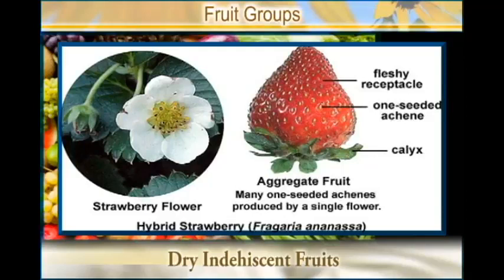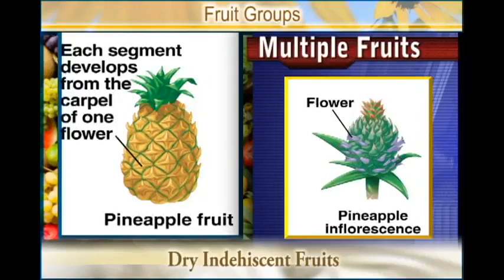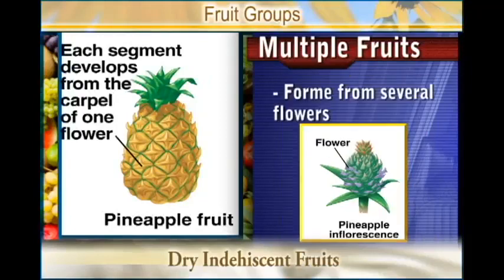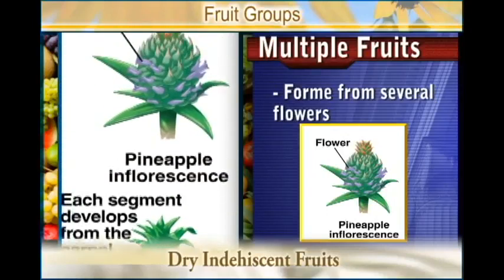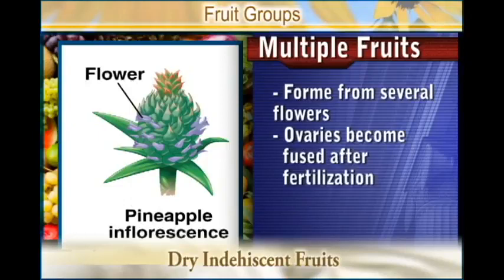We have another fruit, which is the multiple fruit. A multiple fruit is formed from several flowers. Many flowers come together, but the ovaries become fused after fertilization.